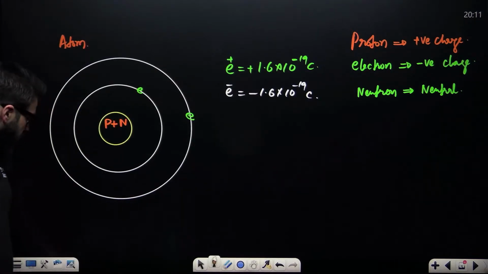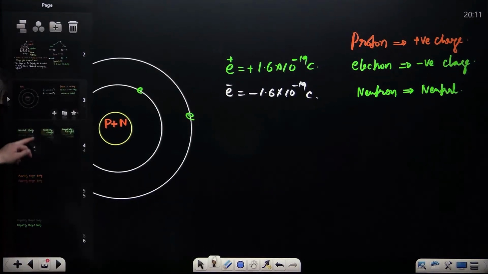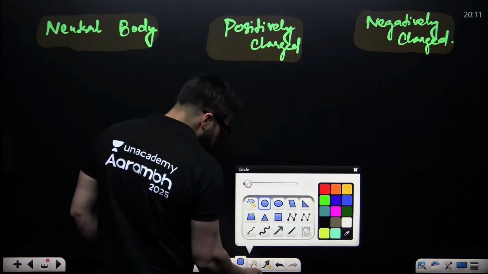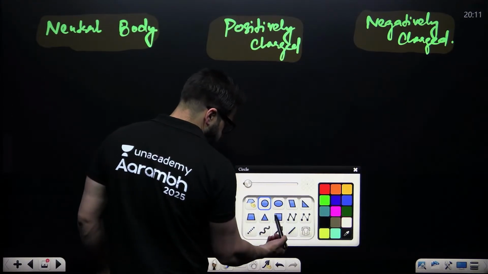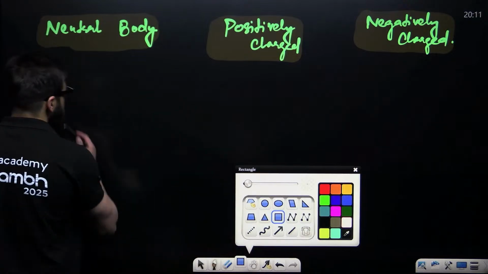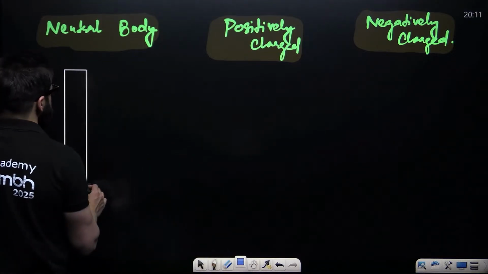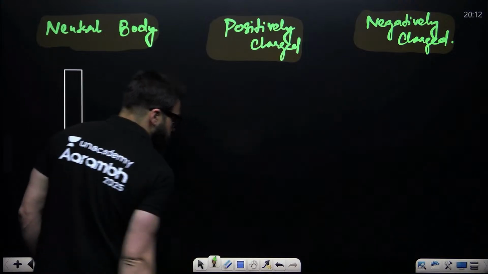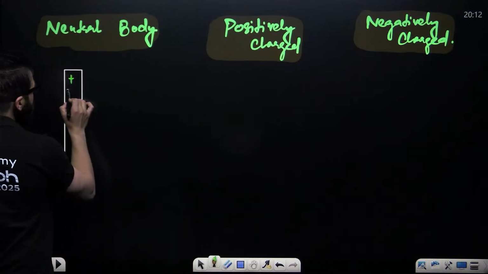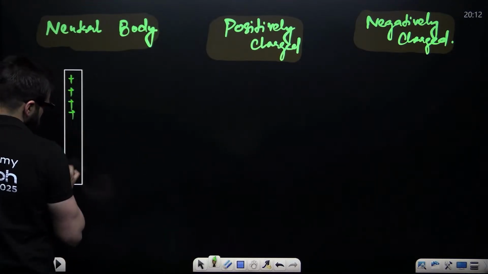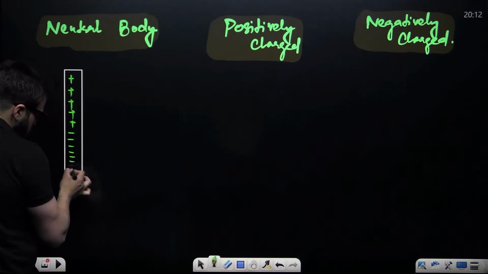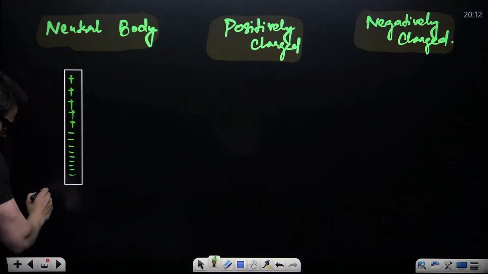Now my dear friends, let's talk about a neutral body. Suppose we have a rod over here. If the amount of positive charge on the rod is equal to the amount of negative charge, the body is said to be neutral.